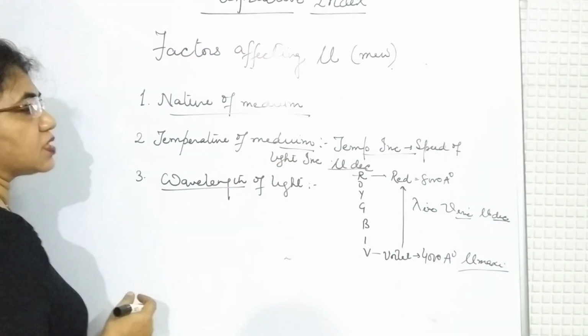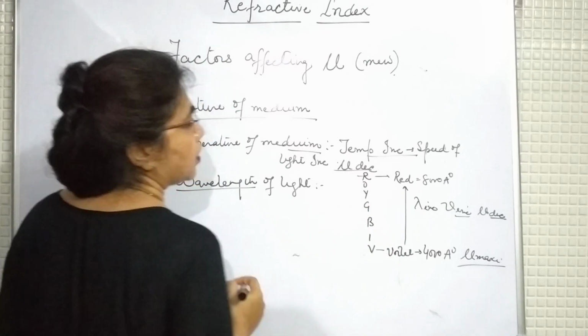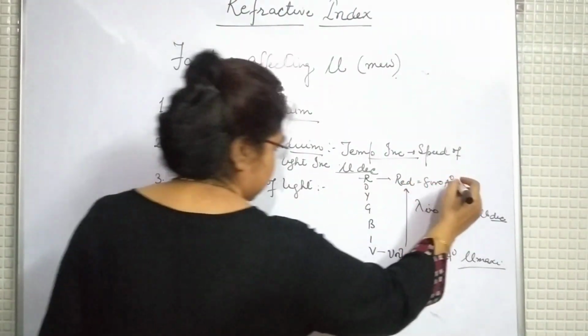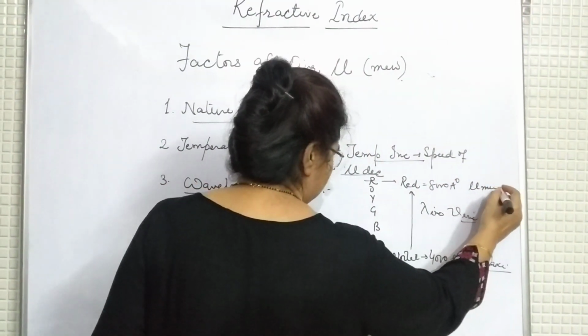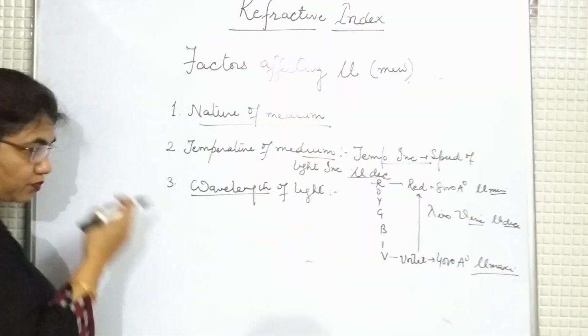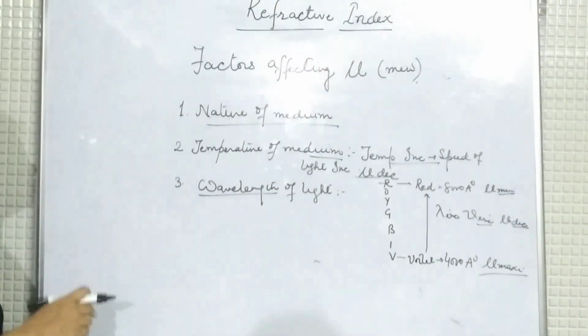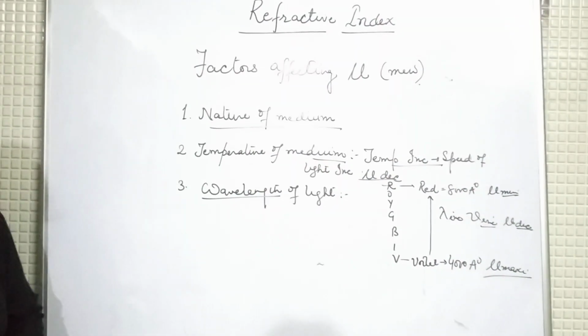The reverse is the case for red: wavelength maximum, velocity maximum, as a result refractive index minimum. So that's why violet light is deviated most, whereas red light is deviated least. This is all about the factors affecting refractive index.